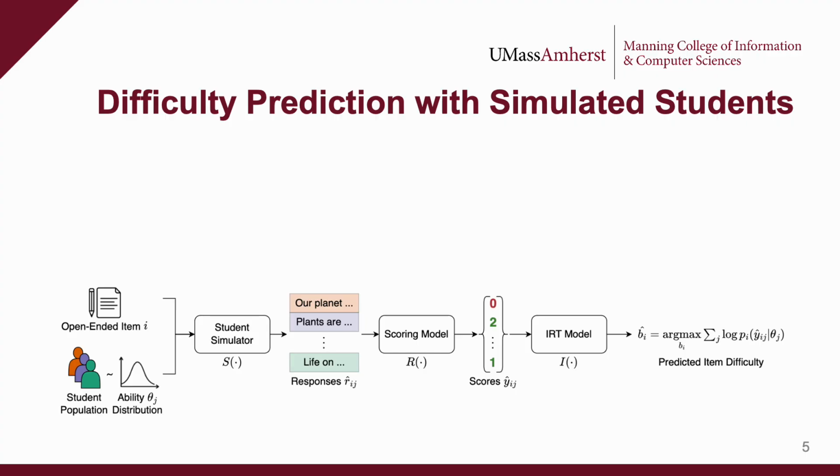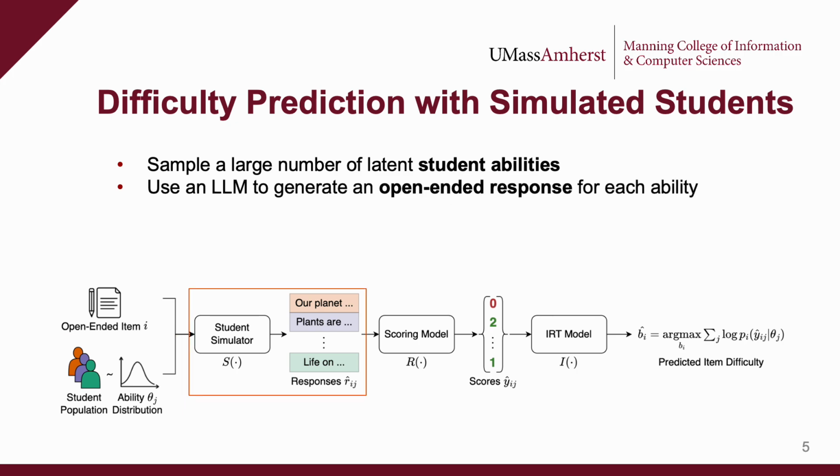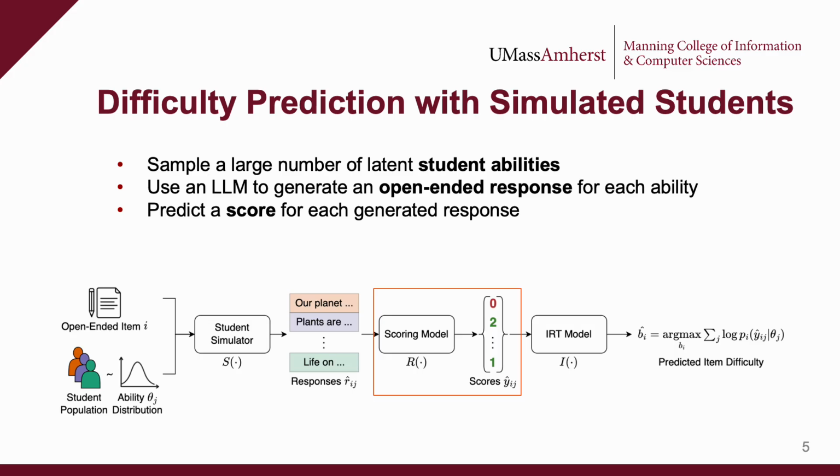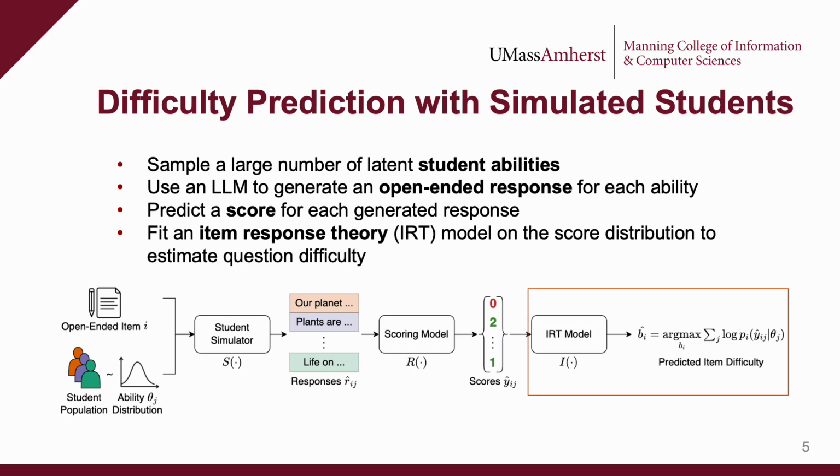Now I'll show how we can use simulated students to predict question difficulty. First, we sample a large number of latent student abilities representing a diverse student population. Next, for each ability, we tell a large language model to respond to the question acting like a student with that ability. Then we use a fine-tuned automated scoring model to provide a score to each generated response. Using this distribution of scores, we fit an item response theory model, which results in a latent difficulty for the question. This whole process resembles how real students might be used to predict question difficulty, except we swap out all humans for LLM agents.